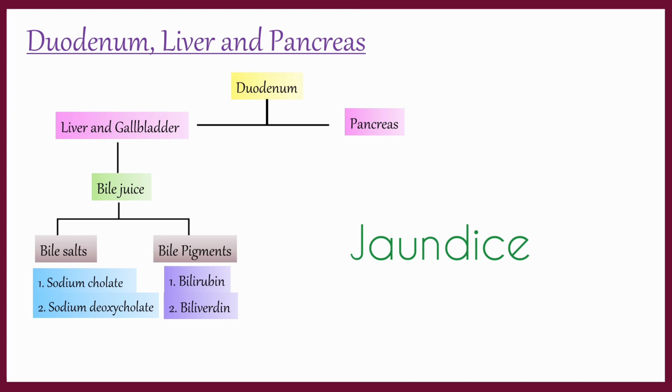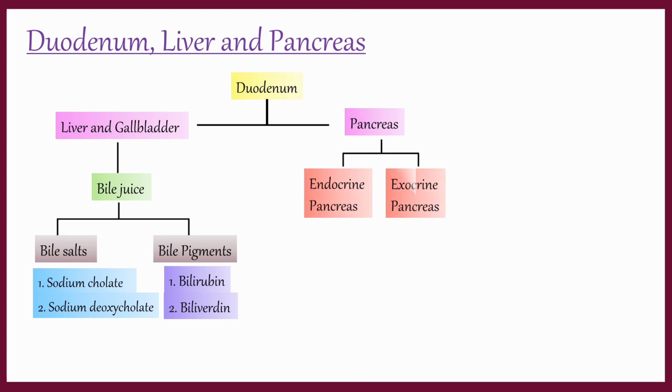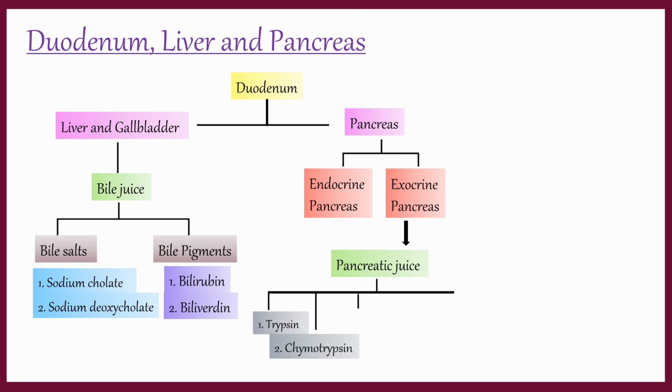Pancreas is a yellowish grey gland present under the stomach on the left side. There are two types of glands, endocrine and exocrine glands. Exocrine glands of pancreas secrete pancreatic juice. The main enzymes secreted in pancreatic juice are trypsin, chymotrypsin, amylase, lipase, and a large amount of bicarbonates.